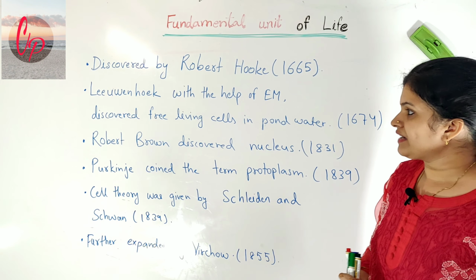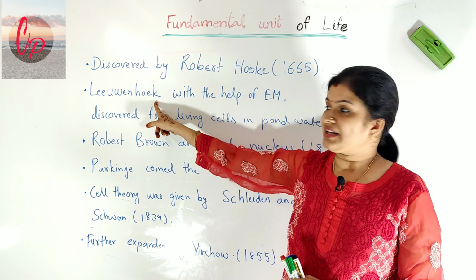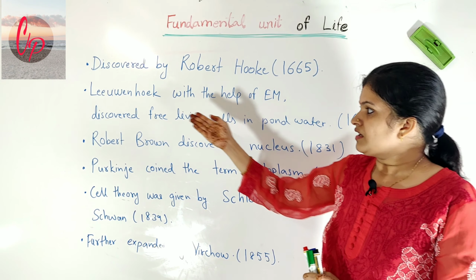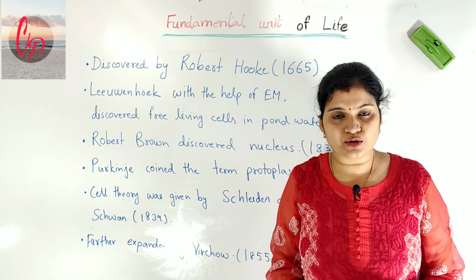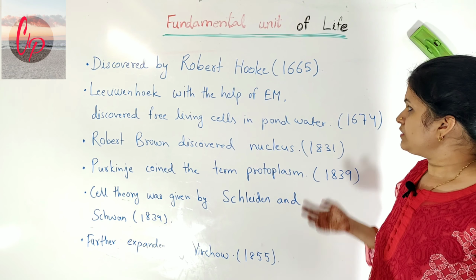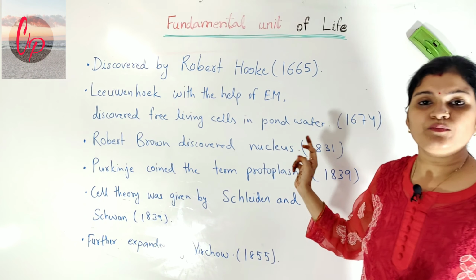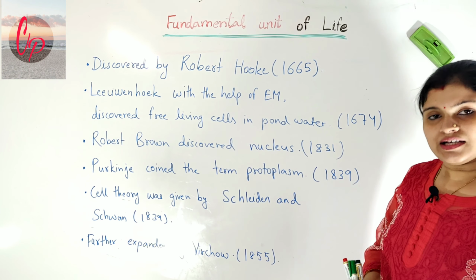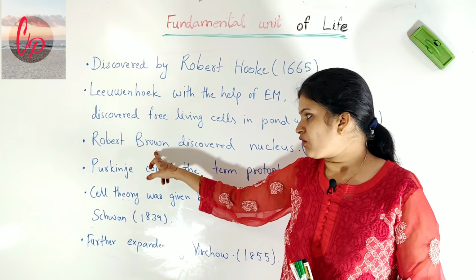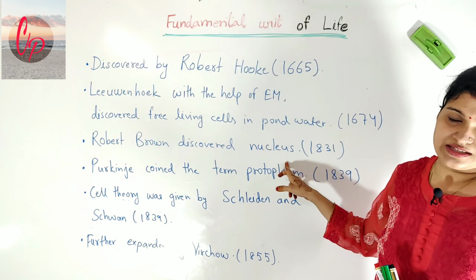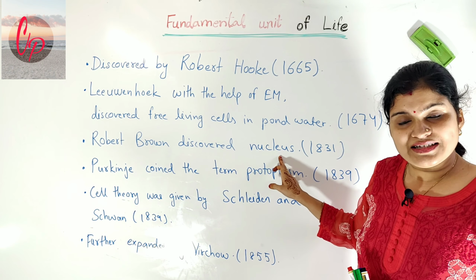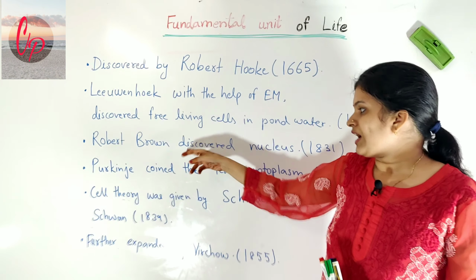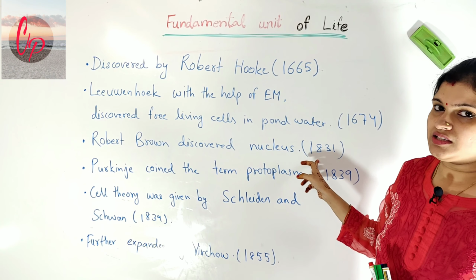Then what happened after that? Leeuwenhoek was another scientist, and with the help of the microscope, which was invented during his time, he discovered free living cells in pond water, and this was the year 1674. After that another scientist, Robert Brown, came. He discovered the nucleus. The nucleus is present inside the cell. Earlier people did not know about the nucleus, but Robert Brown discovered it in the year 1831.